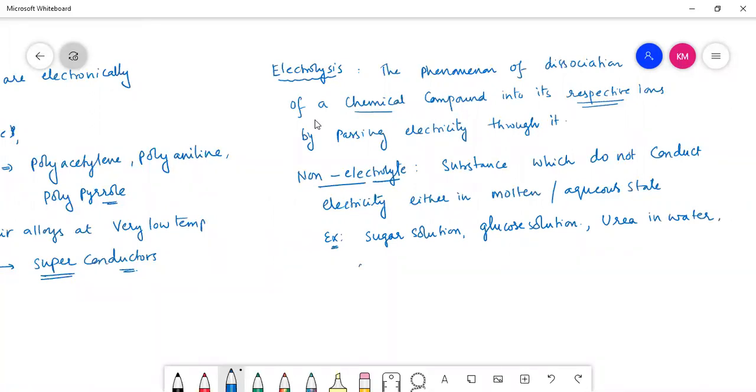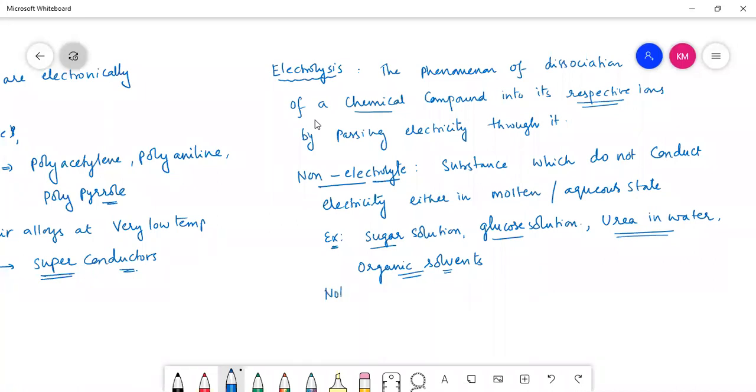Any organic solvent is an example of a non-electrolyte, which cannot conduct electricity through it. Non-electrolyte means substance which do not conduct electricity, either in molten or aqueous state. So sugar solution, glucose solution, urea in water, organic solvents, those are examples of non-electrolytes.